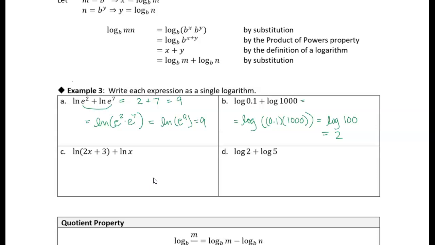This 1/10 is 10 to the minus 1, so the log of 1/10 is minus 1. 1,000 is 10 cubed, so the log of 1,000 is 3. So you can see we also get 2 just by taking the two logs that we were working with.